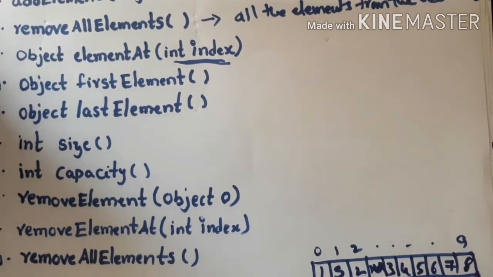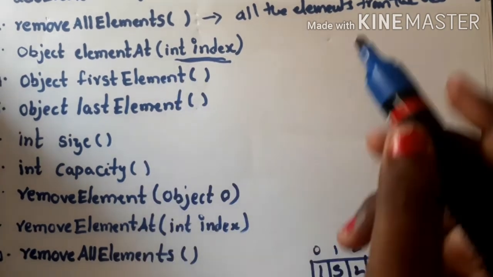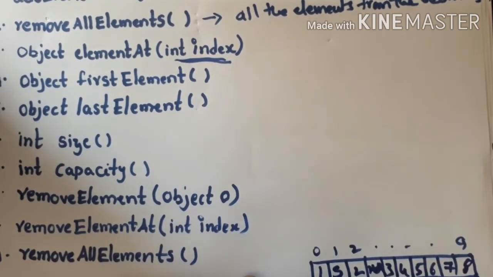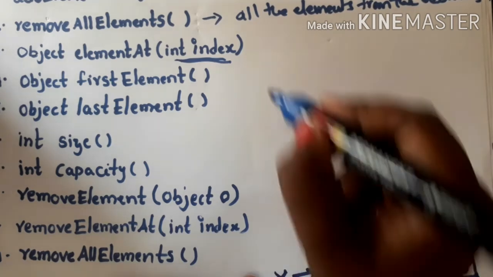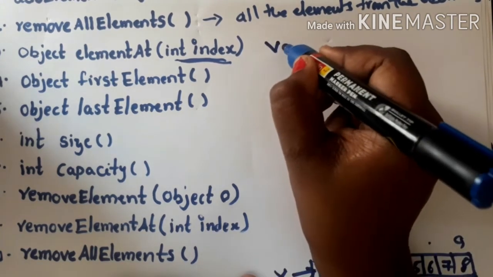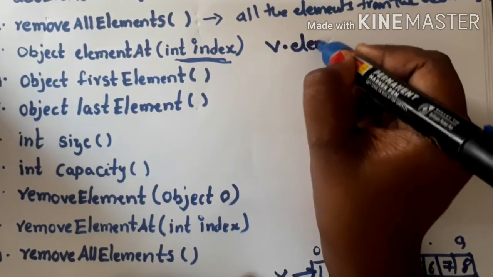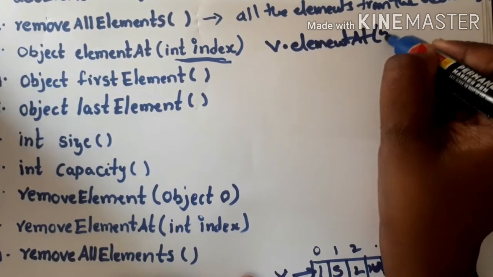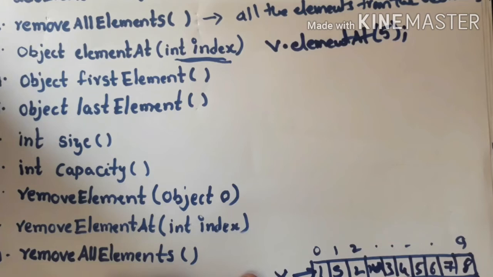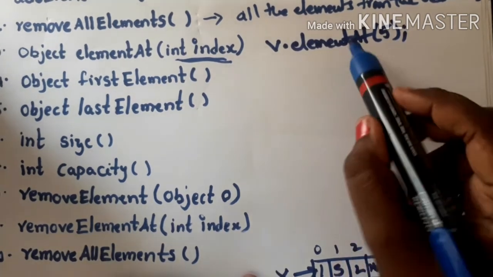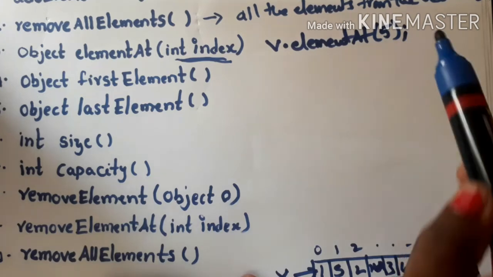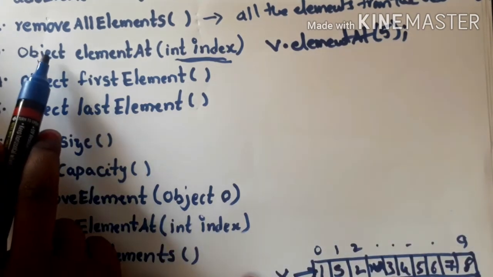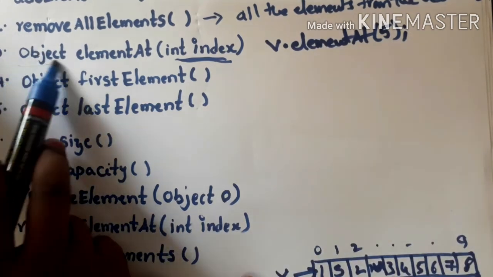Assume the name of the vector is v. So what I am trying to do is v.elementAt(5). I am calling the elementAt method on the vector. What is the return type of this method? The return type of this method is Object.